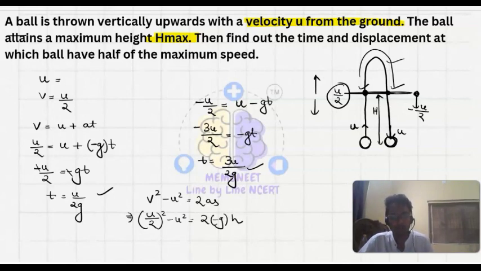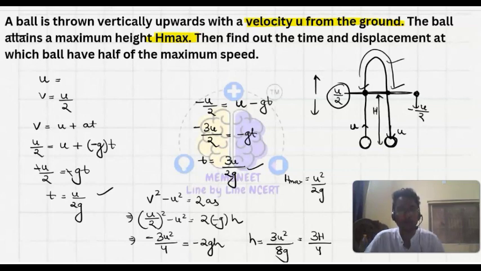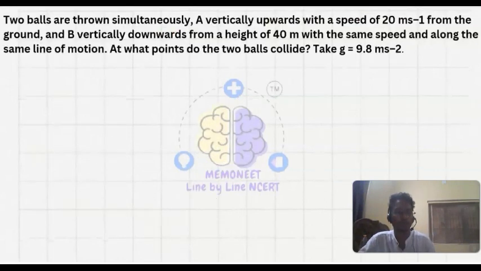So here that is u square upon 4 minus u square, that is minus 3u square upon 4, is equal to minus 2gh. So h is equal to 3u square upon 8g, but we know h max is equal to u square upon 2g. So in terms of h max, that is 3h upon 4. I hope that you get this answer. Okay, now we will look to the next question here.